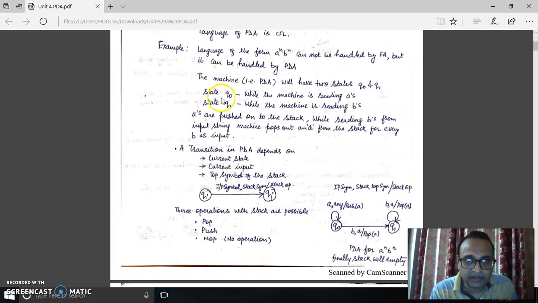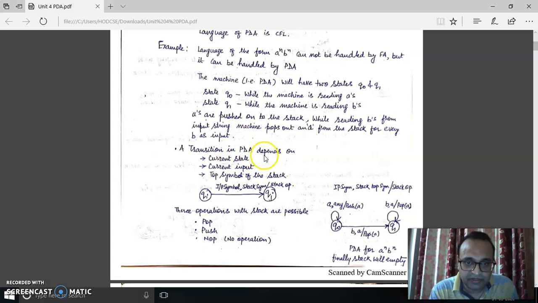Here I'm showing you that there are two states in this machine. One is q0, another is q1. The q0 state represents that currently a inputs are being encountered. As soon as there is a b input in the input tape, the machine will change its state and jump to the q1 state, and then after, whenever b comes, it will pop one a from the stack.